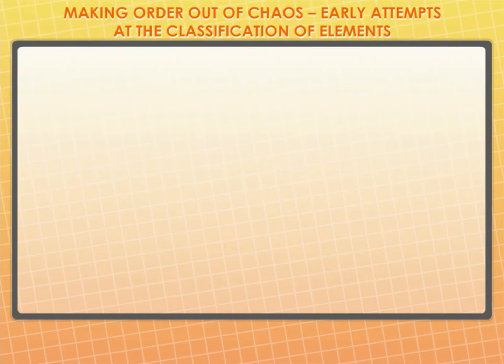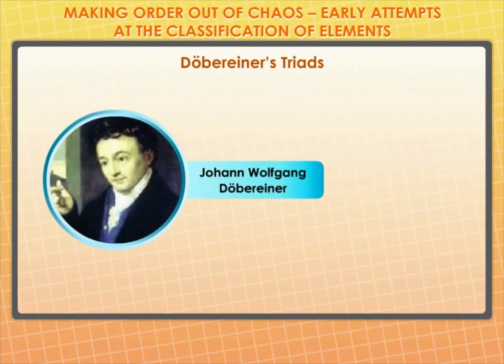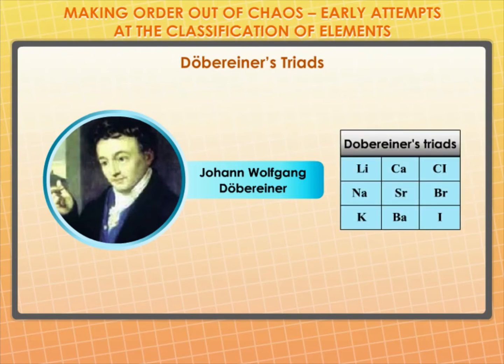Making order out of chaos. Early attempts at the classification of elements. Dobereiner's Triads. In the year 1817, Johann Wolfgang Dobereiner, a German chemist, tried to arrange the elements with similar properties into groups. He identified some groups having 3 elements each, so he called these groups triads.